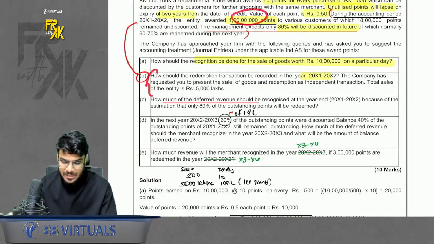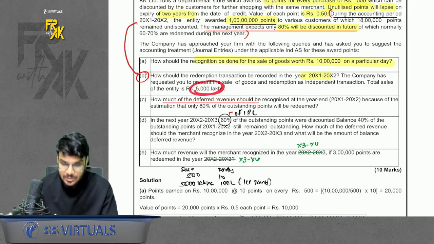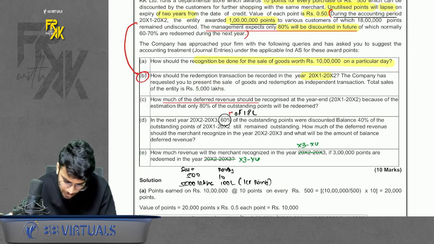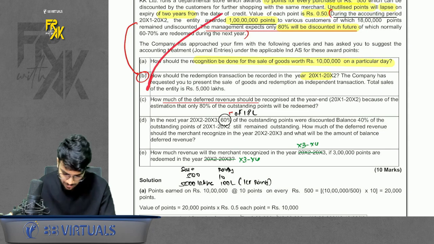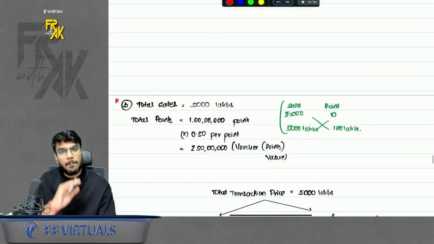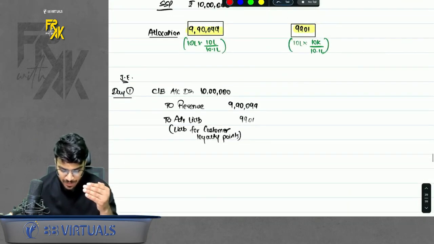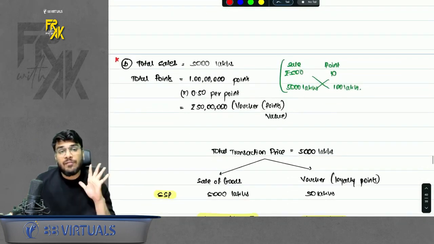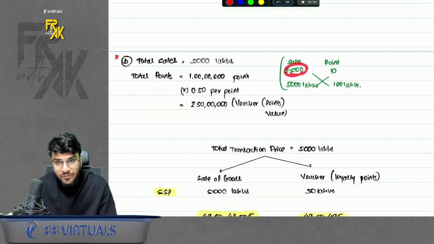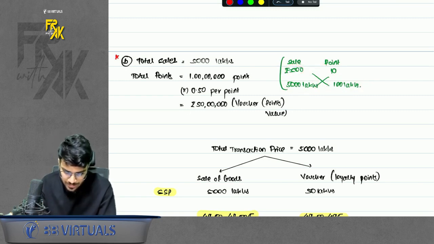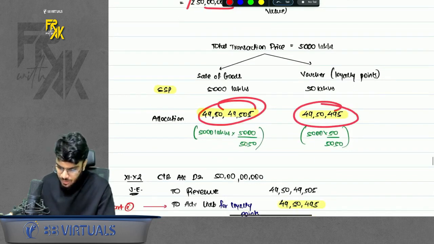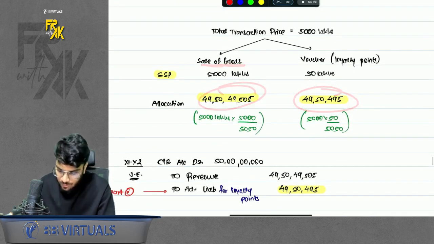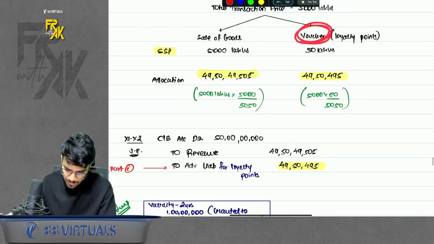Now the second part is linked to 1 crore points. What does it say? Assume that we have made a sale of 5,000 lakhs, and now you issue 1 crore points. That is why I'm saying the second part is linked to the information given. We will do the same thing we did in the first part for the 10 lakh sale, but now for the 5,000 lakh sale. If you make a sale of 500, you give 10 points. For a sale of 5,000 lakhs, you give 100 lakhs, that is 1 crore points. The value is 50 lakhs if you multiply by 0.5 rupees. Just give the allocation. Whatever is allocated to sale of goods, you can book today. Whatever is allocated to the voucher, you will not book today; you will book it in future.